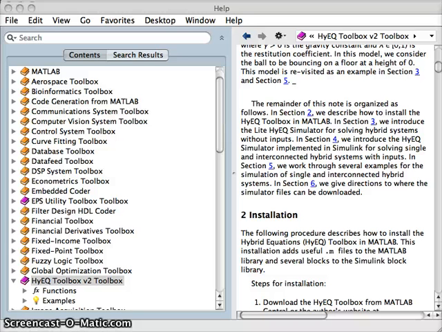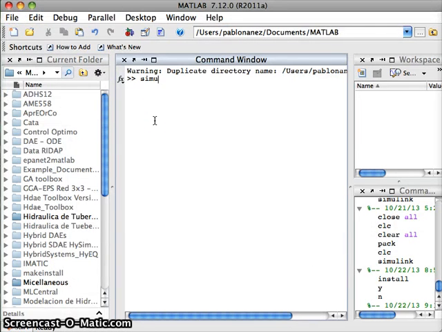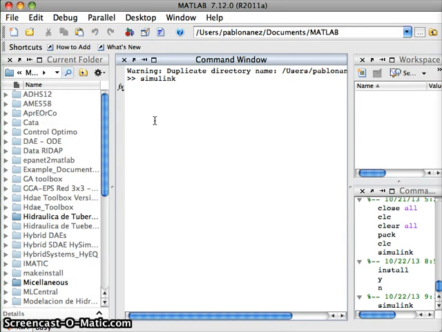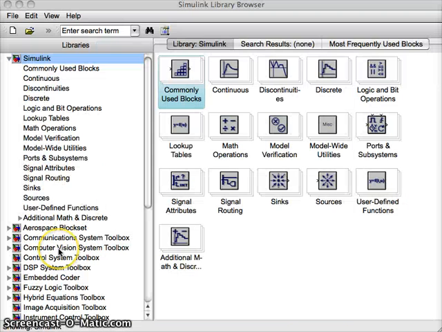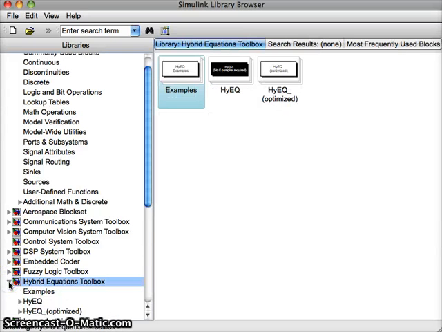Also, go to Simulink and check for the entry for the toolbox. Typing Simulink. The entry is here in hybrid equation toolbox.